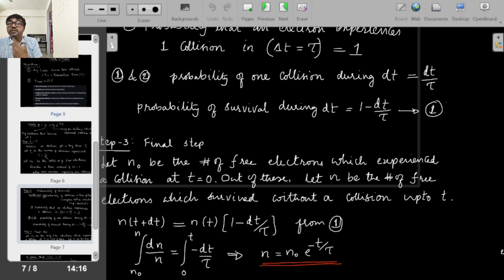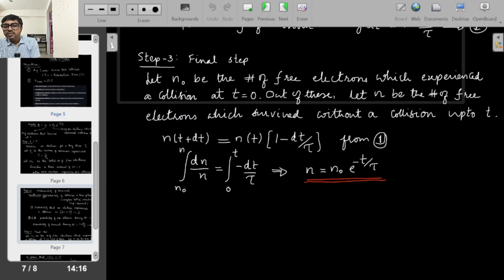Now, probability of survival. If one collision happens in this interval, then what is the probability that no collisions happen in it? The total probability is 1 minus the probability of collision, dt by tau. That is what you have as the probability of survival. So that is step 2.